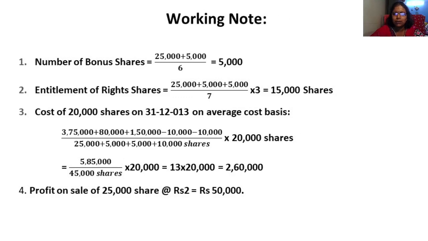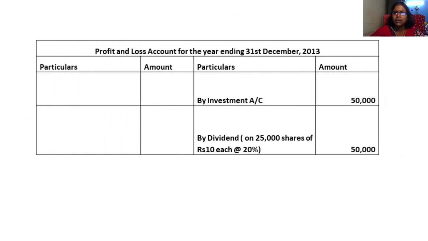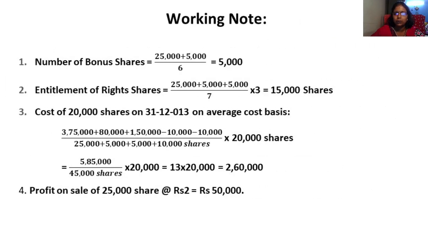In the adjustment we have already discussed 25,000 at the rate of 2. Then dividend is also an income. So by dividend on 25,000 shares at 20%, you get 50,000. These two items should be taken to profit and loss account.